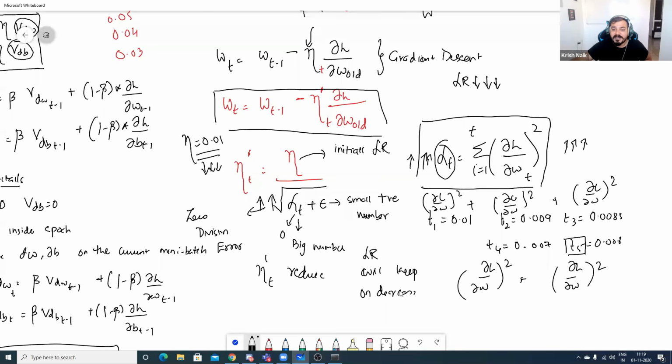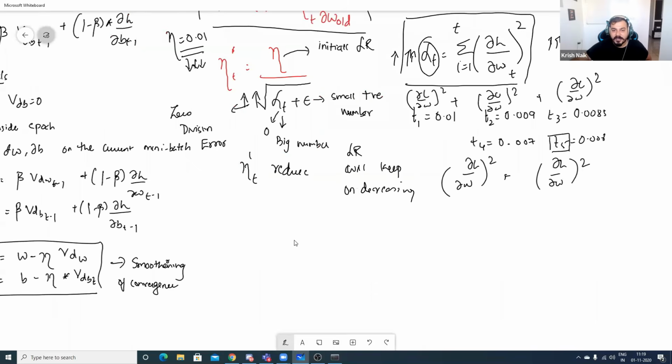But there's still some disadvantage with respect to this. What is the disadvantage? After some point, this alpha of t will be a very, very huge number. Like if I have a very deep neural network, and I keep on updating this by square and doing the summation, alpha of t will definitely be a bigger number after some point of time.